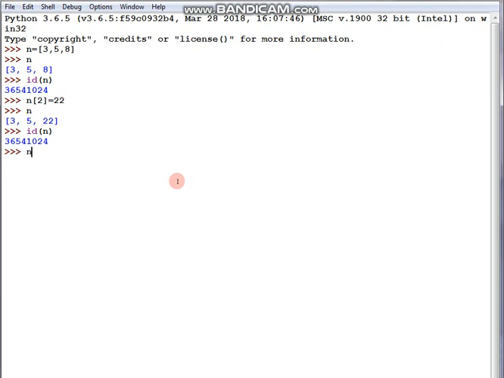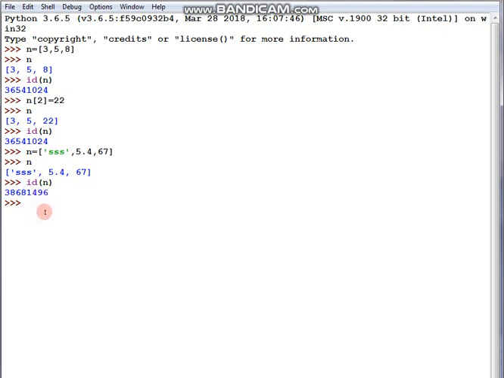Suppose, students, I want to change the value of n, say to some string value, some floating point value, or some integer value. Fine. Now check the n value, and also check the ID. Is it the same? No. Why is it not the same, students? Because we changed the entire value. So now n has a new value, and n is allocated in a new location. This is the location of n now, 496.